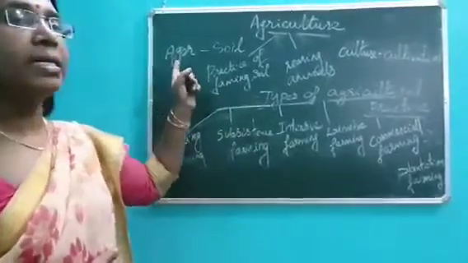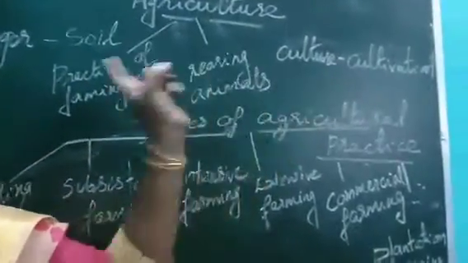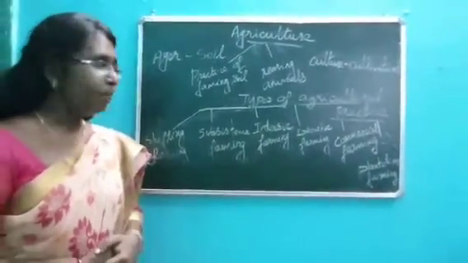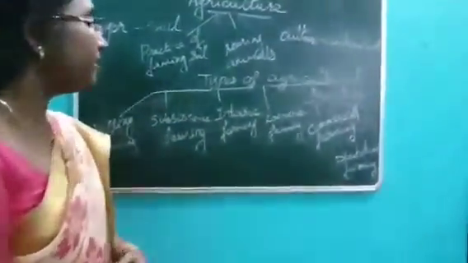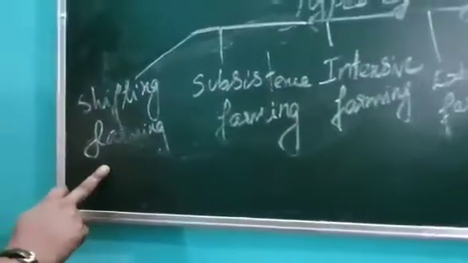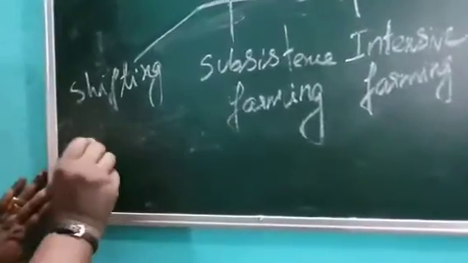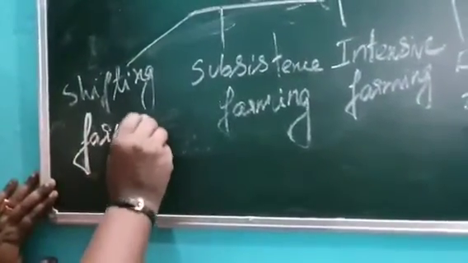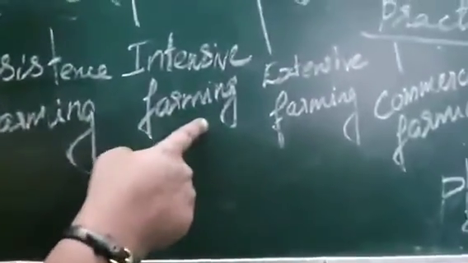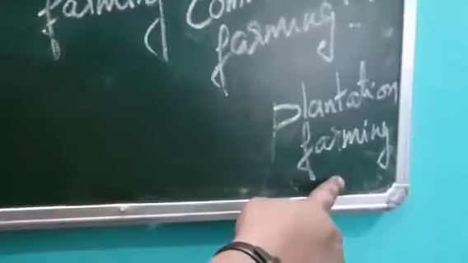The term agriculture is derived from a Greek word. Agar means soil and culture means cultivation. So cultivation in the soil, that means agriculture. Now we discuss the different types of agriculture in short. Let's see what they are. First, this is shifting farming. And the second type is subsistence farming. Then intensive farming, extensive farming, commercial farming, and the last one is plantation farming.